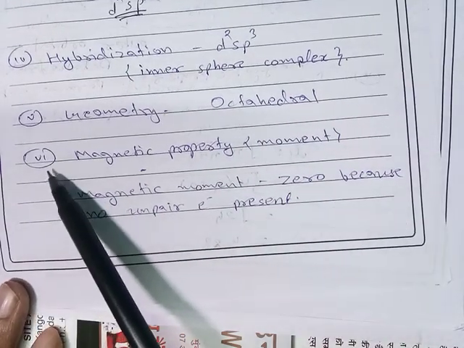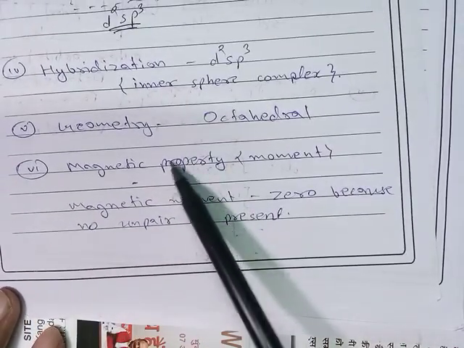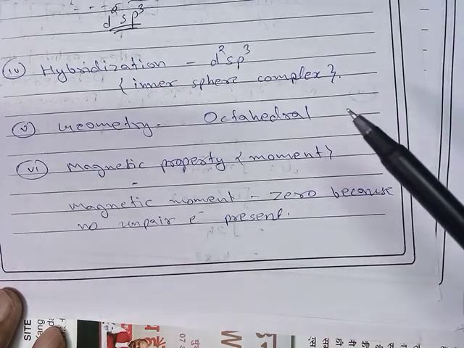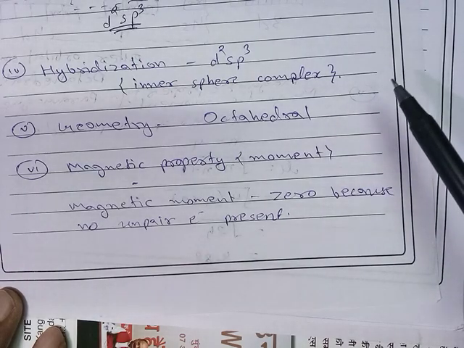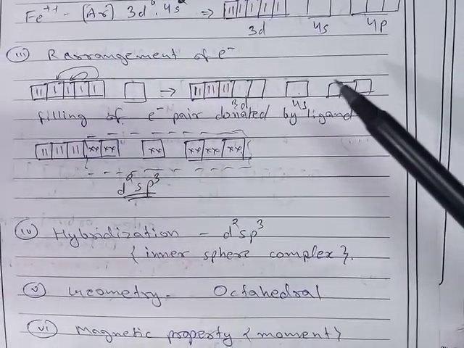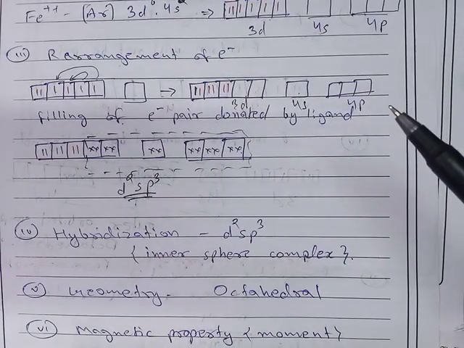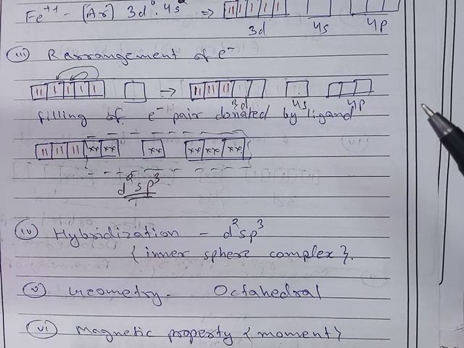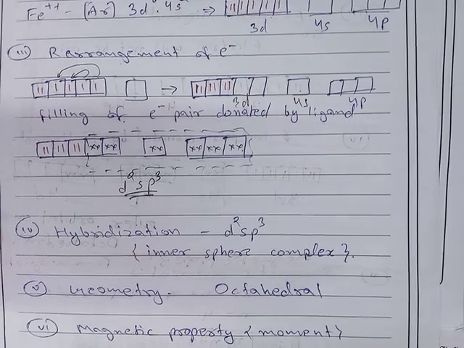The last property is the magnetic property. Magnetic property means whether the complex is paramagnetic or diamagnetic. If the complex contains unpaired electrons, then it will be paramagnetic. Otherwise, if all electrons are paired, the complex is diamagnetic in nature.